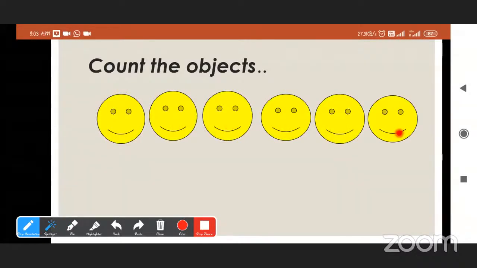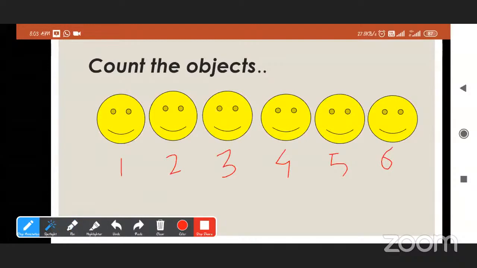We will number them. This is 1, 2, 3, 4, 5, and 6. So there are a total of 6 objects.